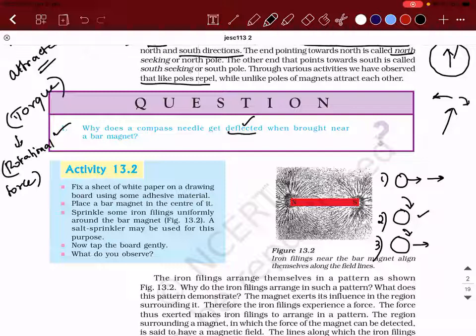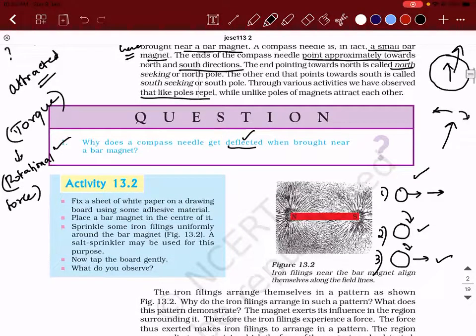So where do you find translatory motion? In the diagrams that I've drawn. Sir, in the first one and third one. Yes, first and third, right? So force is responsible for translational motion. Now, what do I call torque? Torque is rotational force, means it is responsible for rotational motion.